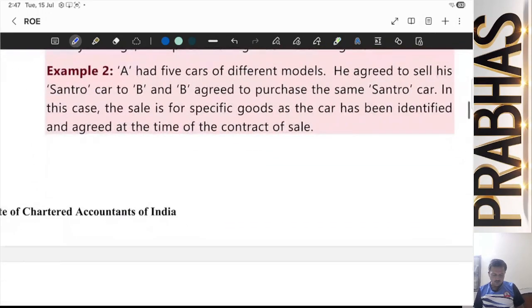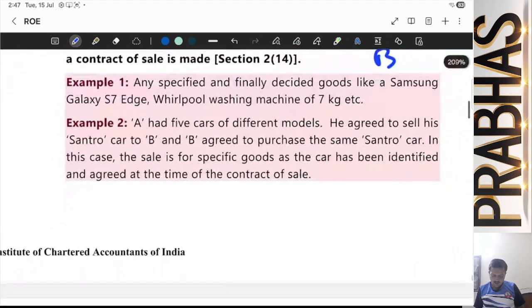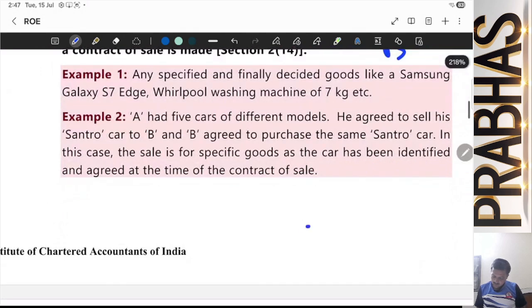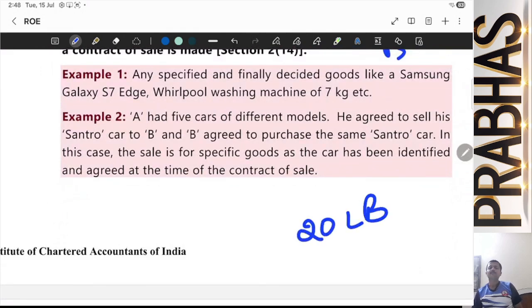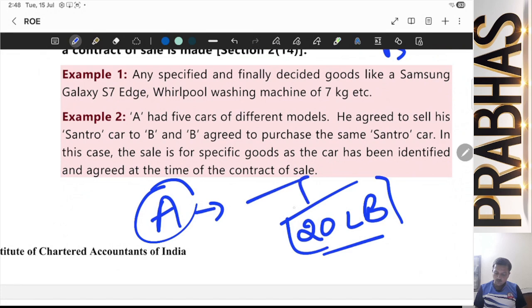For example, assume that I have 20 leather balls with me. How many leather balls are with me? 20 leather balls. Now if A comes to my shop and says, sir, give me 2 leather balls.